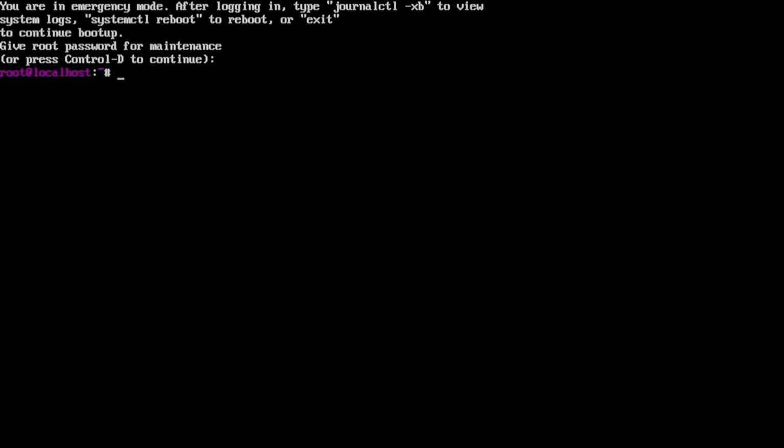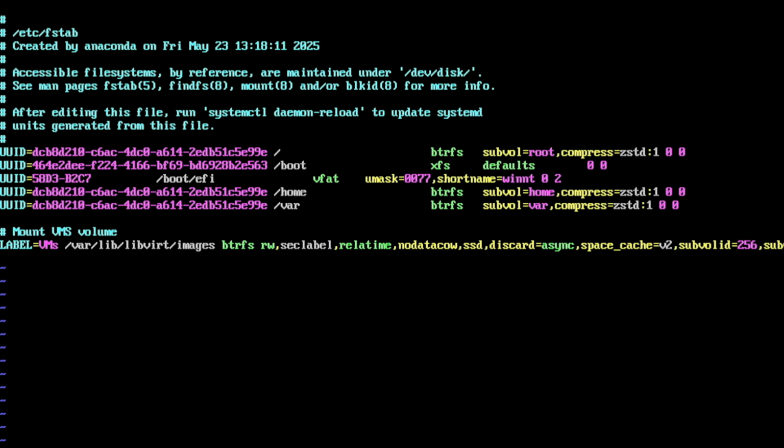See, I zoomed in because otherwise the text is too small. We do sudo vi /etc/fstab. You see, we don't have the whole screen, but that's no problem. As you can see, we have a mistake.